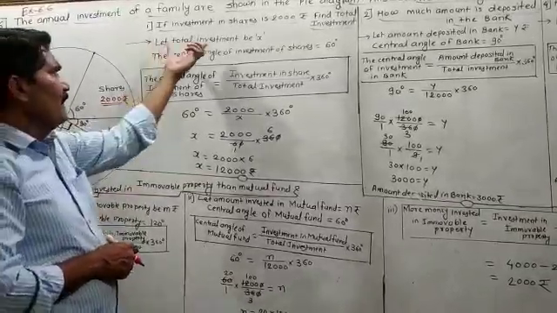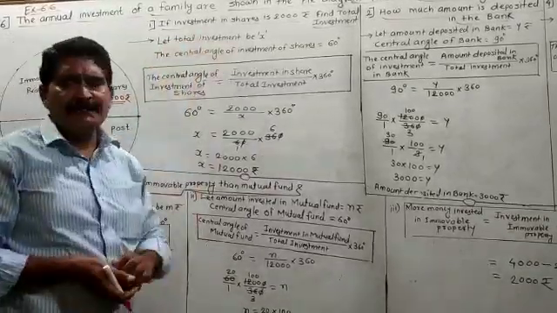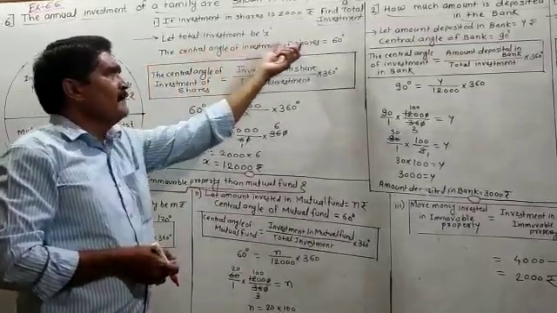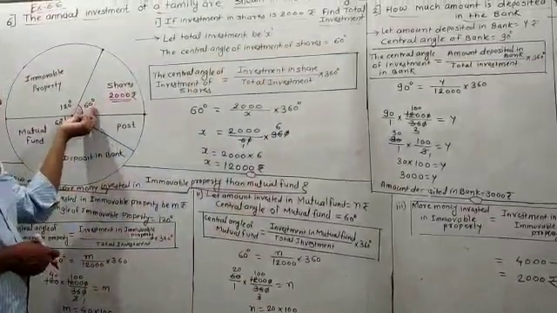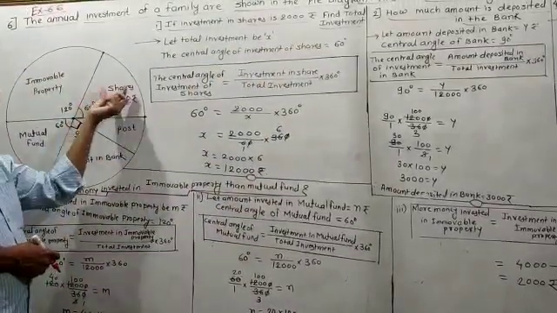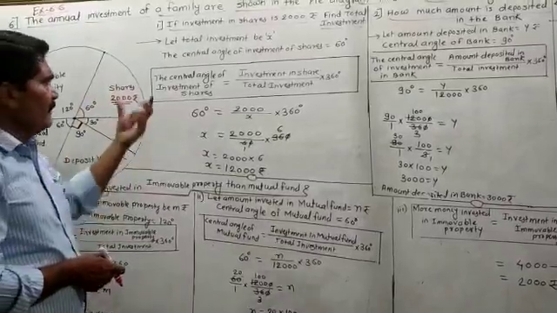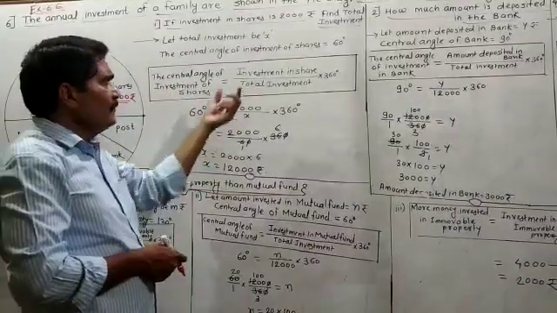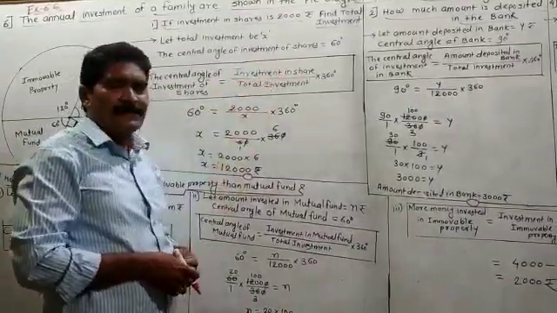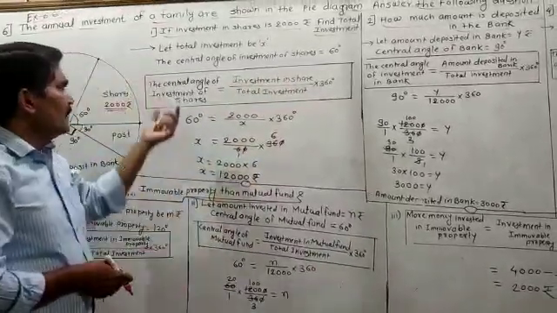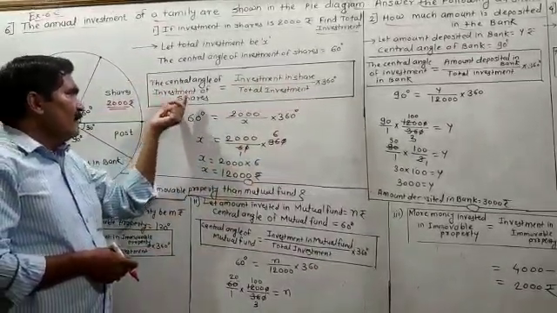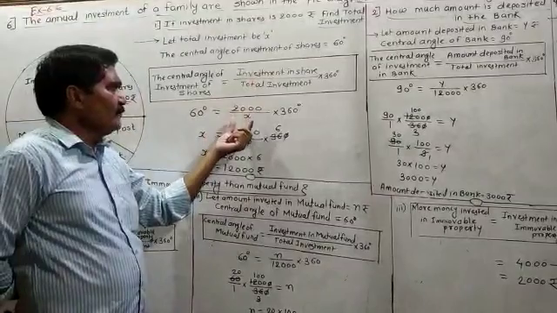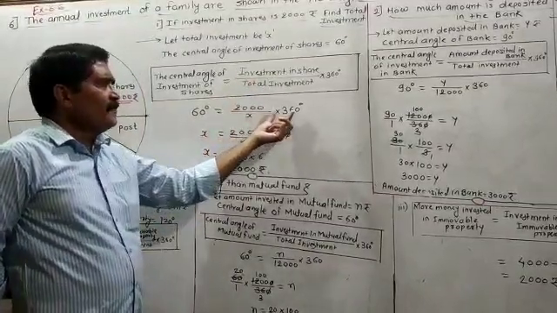If you want to find out the total investment, at that time you have to say that let the total investment be X. Then the central angle of the investment of the share is 60 degree, and the investment in share is 2000 rupees. Then I have the formula: the central angle of the investment of the shares is equal to investment in shares upon total investment multiplied by 360 degree. So 60 degree equals 2000 rupees upon total investment X into 360 degree.